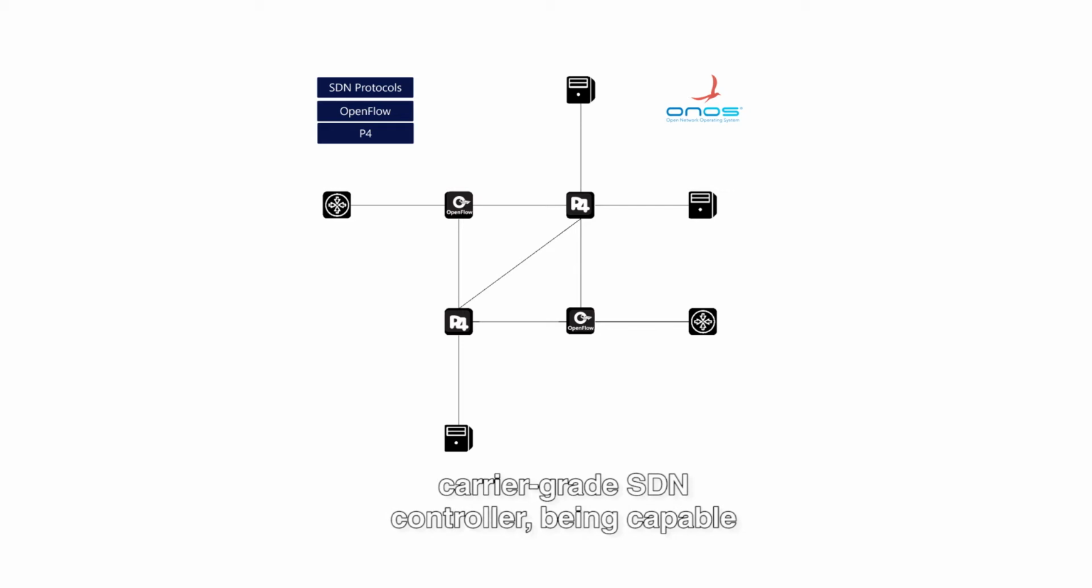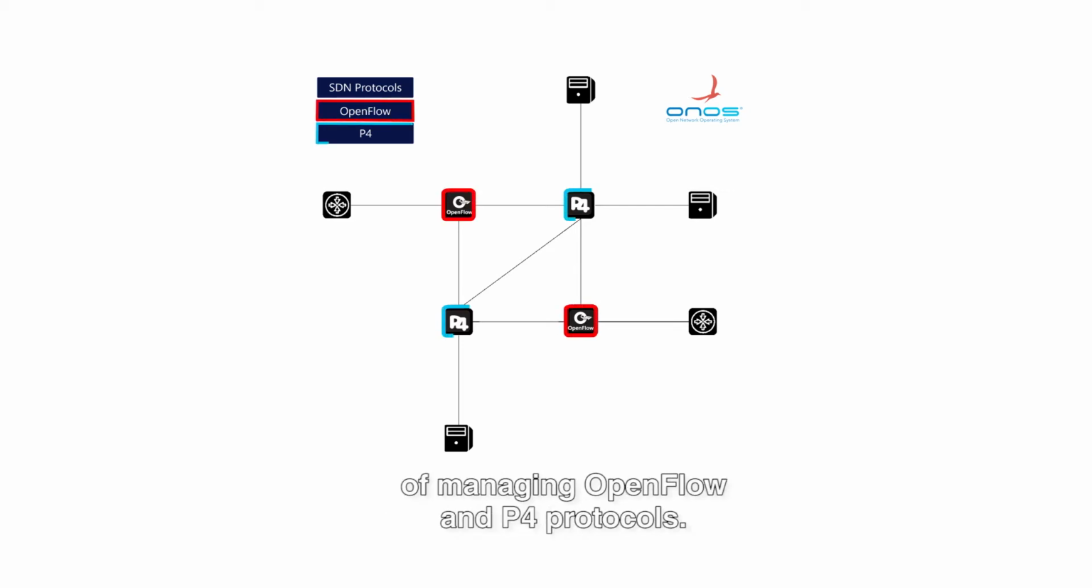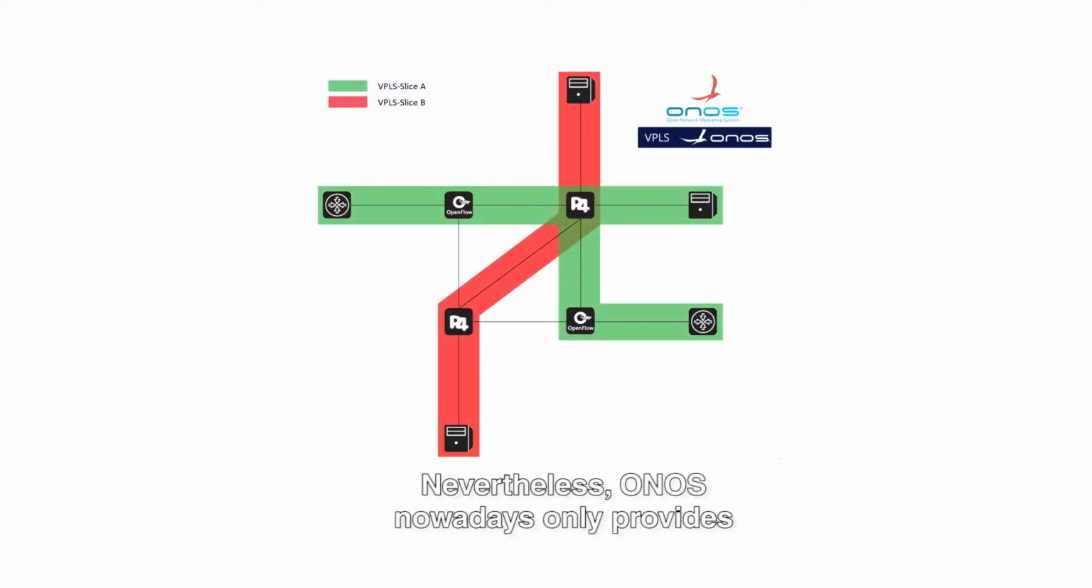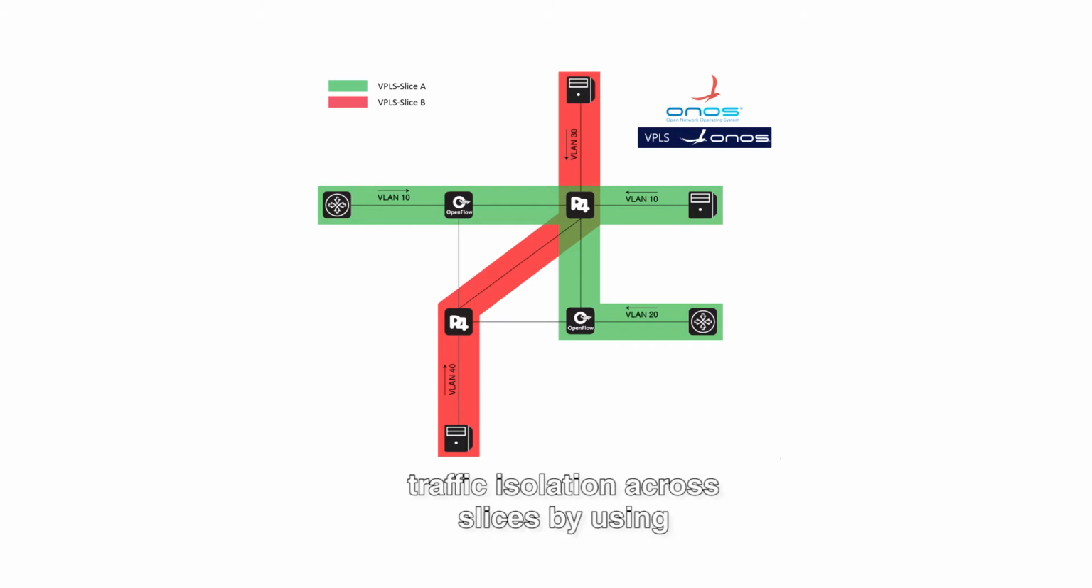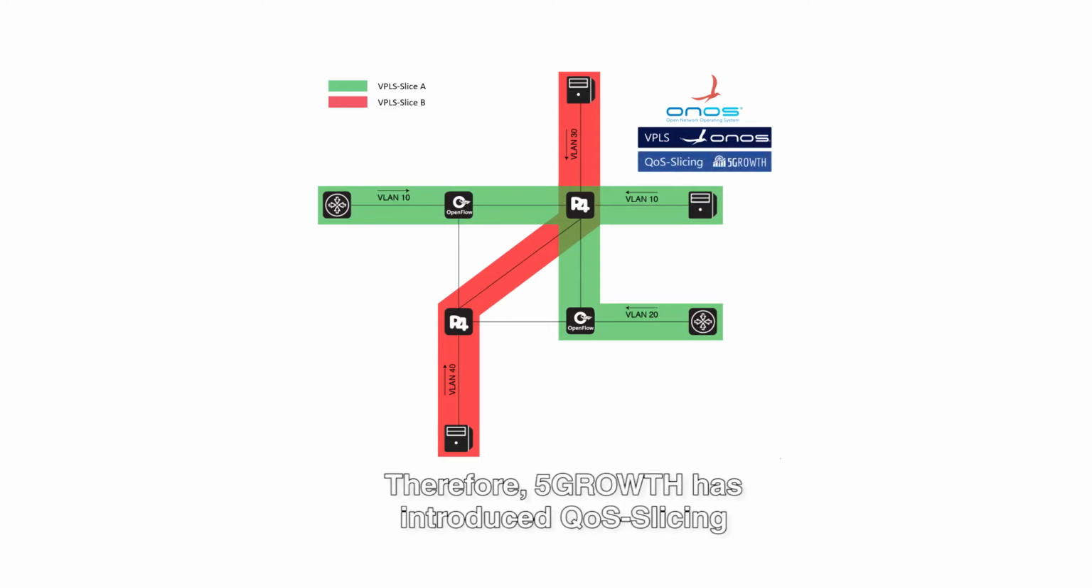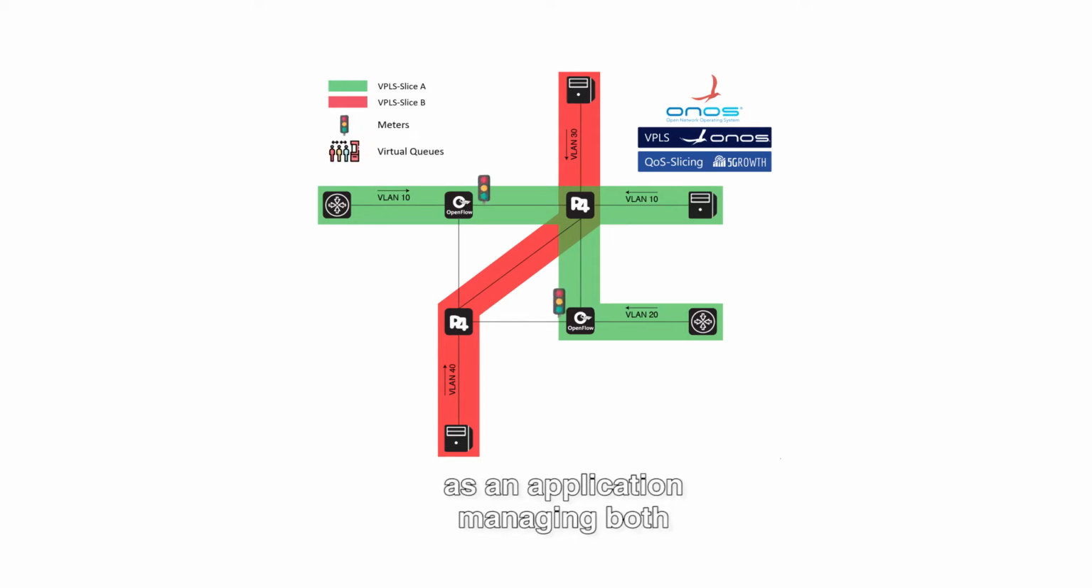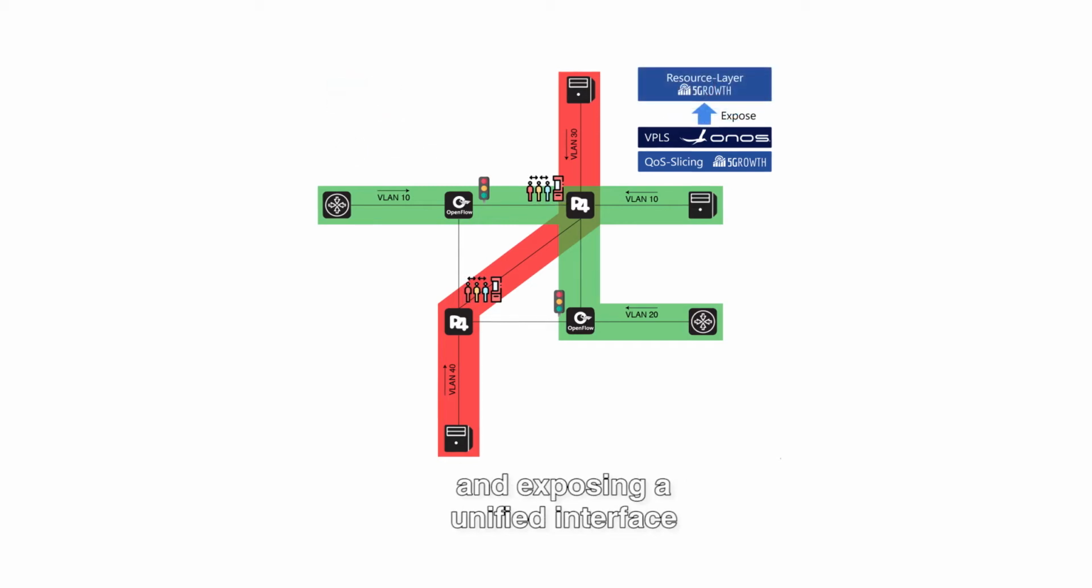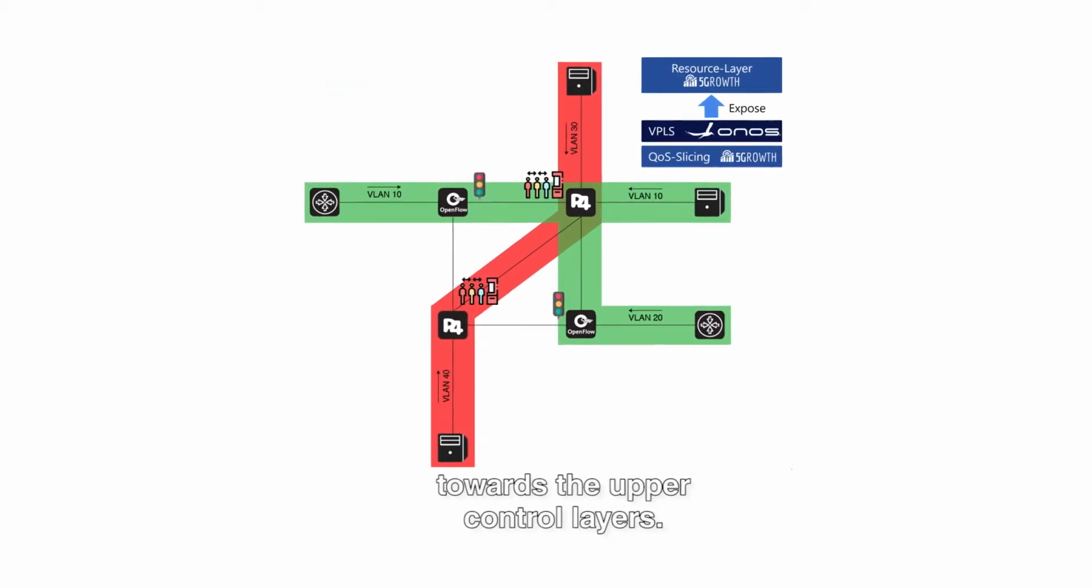ONOS is a carrier-grade SDN controller, being capable of managing OpenFlow and P4 protocols. Nevertheless, ONOS nowadays only provides traffic isolation across slices by using VPLS native application, without the capability of bandwidth and delay guarantees. Therefore, 5Growth has introduced QoS slicing as an application managing both meters and virtual queues across slices and exposing a unified interface towards the upper control layers.